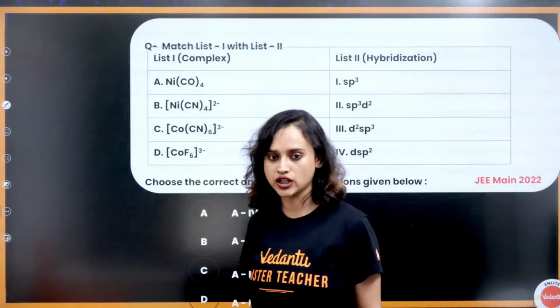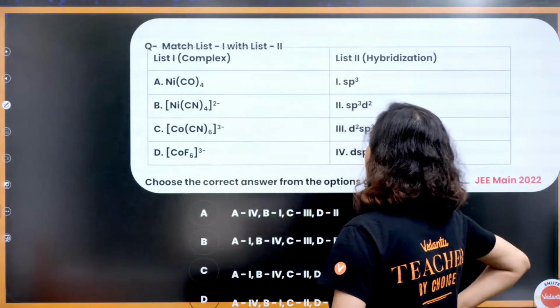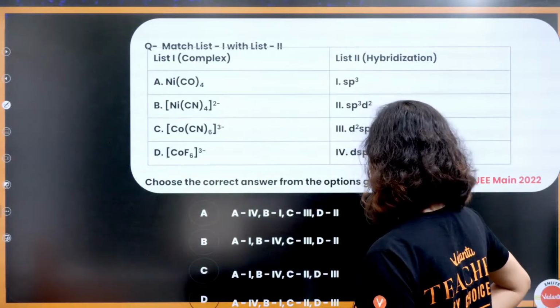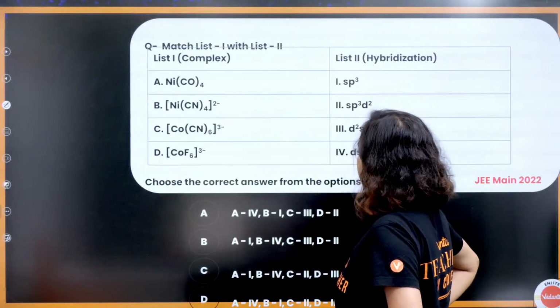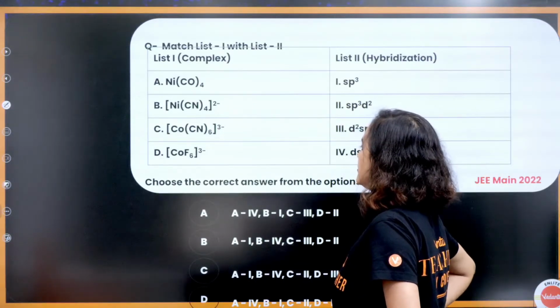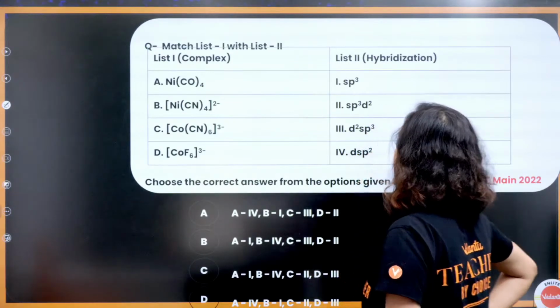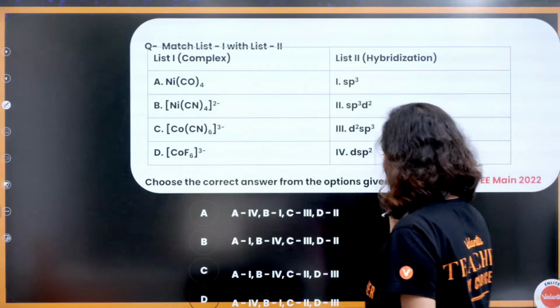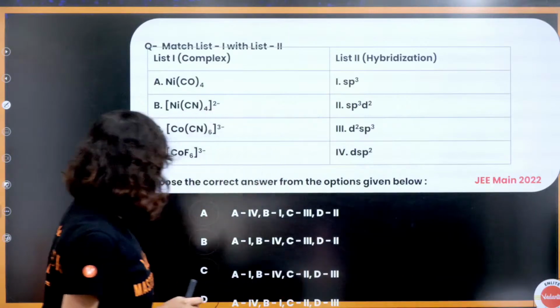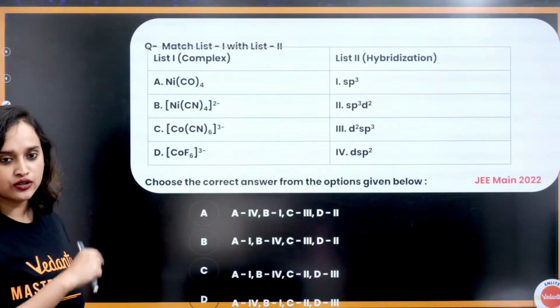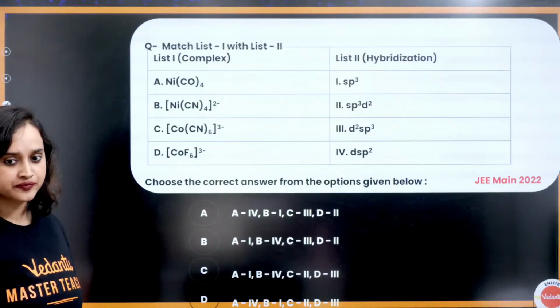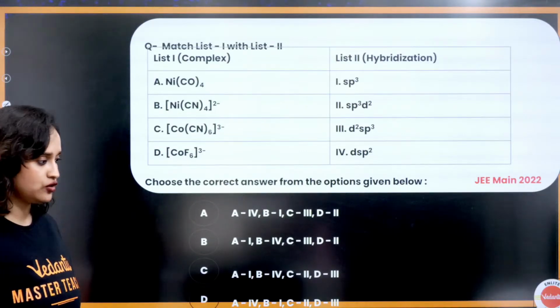Moving on, next question. Do we know this? Ni(CO)4, Ni(CN)4 2-, Co(CN)6 3-, CoF6 3-. Come on, what do we know, everybody? Do we know this answer? We know this answer. We know the geometry and everything.